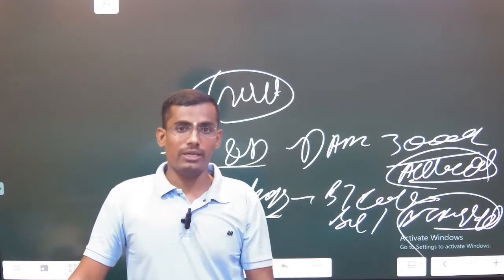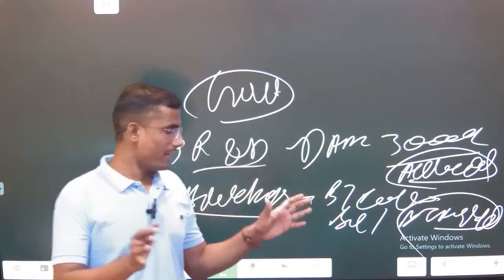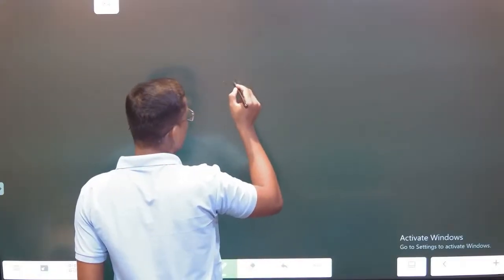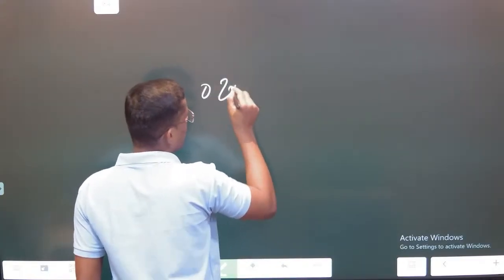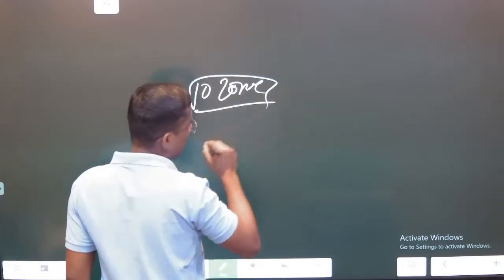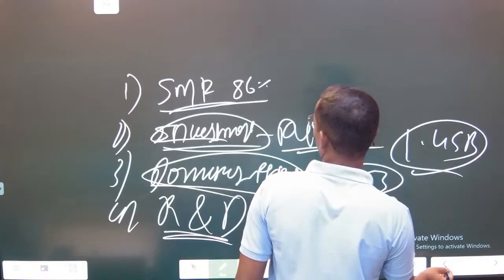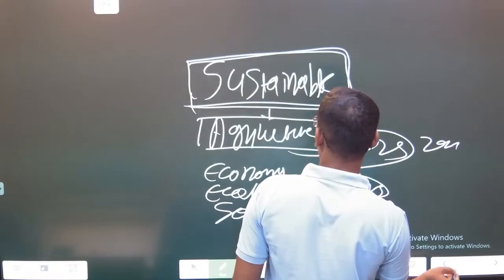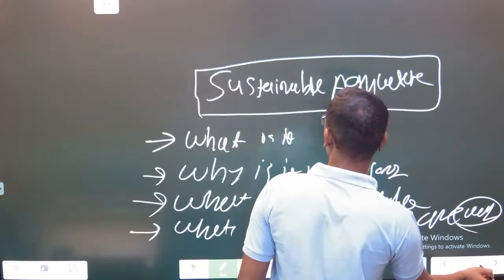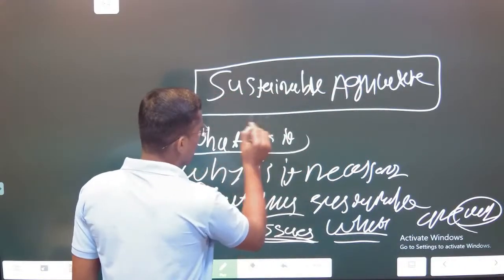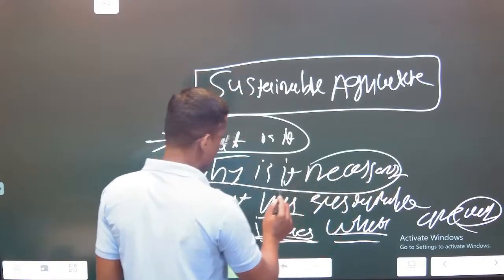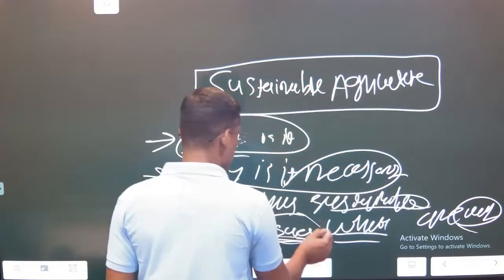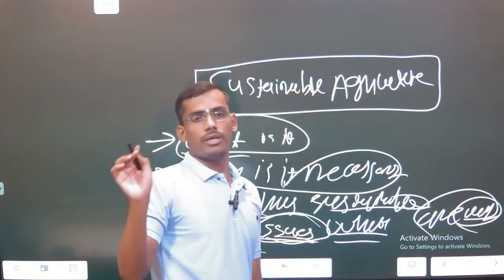Now next, in brief, I will summarize what we have discussed from the start. First, our topic was agriculture. Let me show you here. This is what sustainable agriculture is, why it is necessary, what policy measures have been taken at the national level, what the issues are, and what the way forward is. This is the best conclusion.